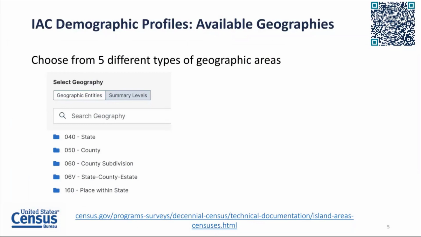Depending on which island area you're accessing the data for, these smaller areas may be known as districts, islands, municipalities, counties, election districts, census subdistricts, villages, census designated places or CDPs, and towns. Visit the link to access the summary level hierarchy chart in the technical documentation for more details. Please note that the estate geographic summary level is unique to the U.S. Virgin Islands and only available for that island area.